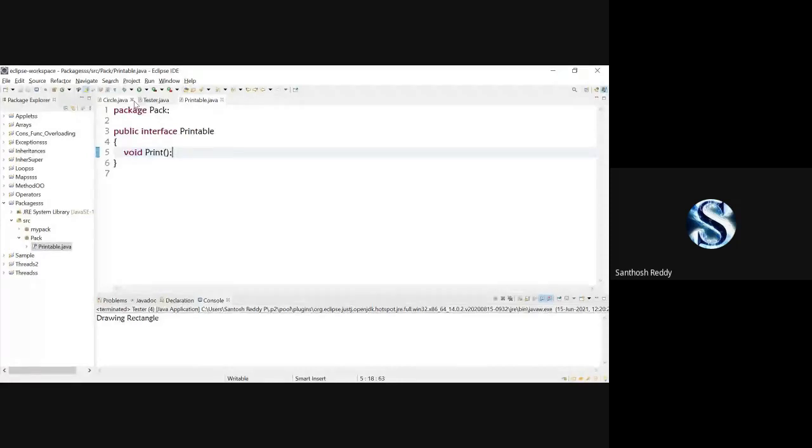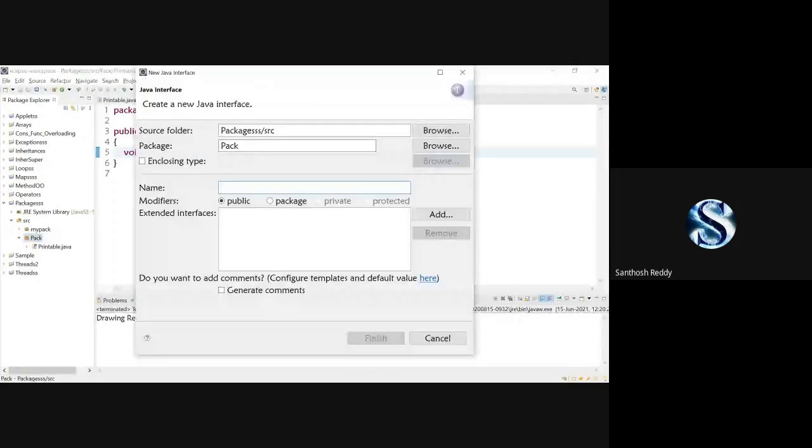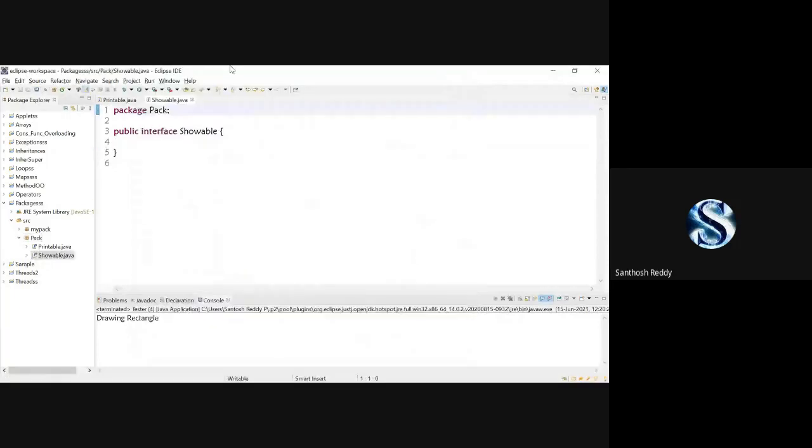Now in this pack again, I'm going to create another interface, new interface. I'm going to create another interface which is called showable. Click on finish. Now here under this showable, I'm going to create one method of void print, open and close. So now you can check it out.